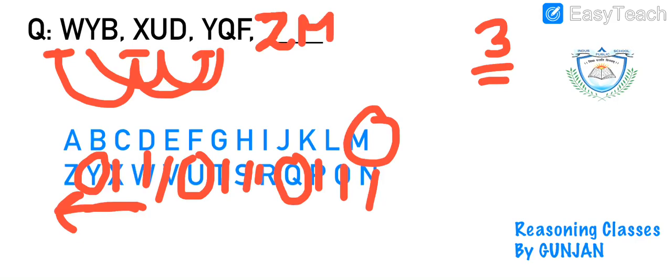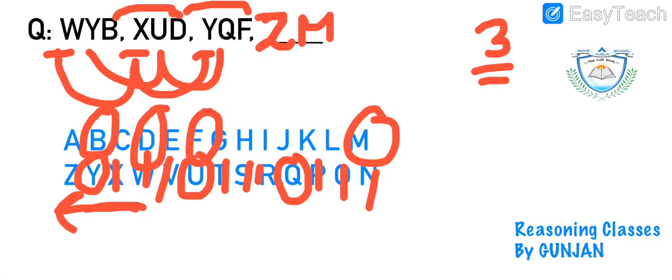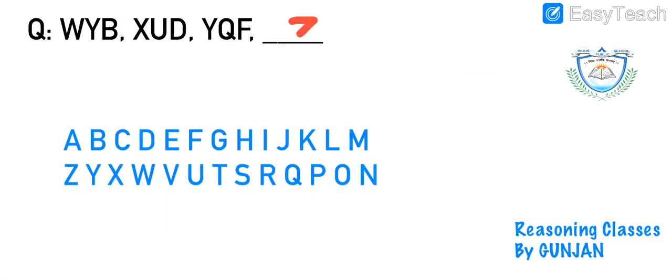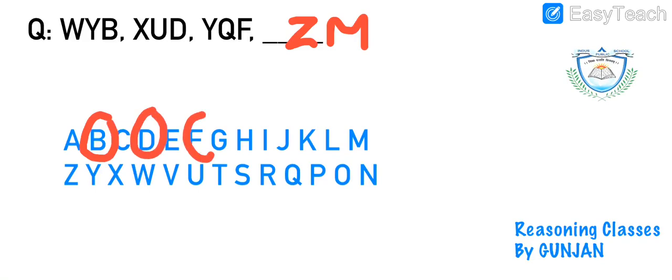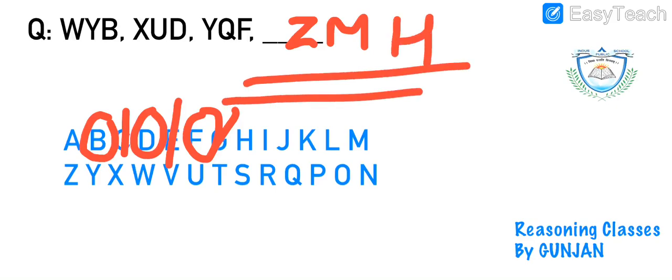Now the third one, B, D, F. I'll clear the screen to write it more clearly. B, D, F. How many alphabets are skipped? 1. Skip 1 and you got the third alphabet as H. So Z, M, H will be your answer.